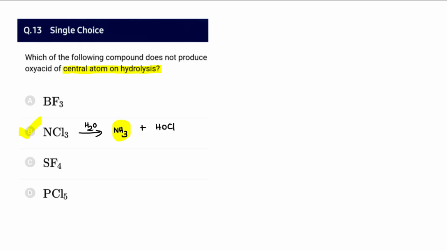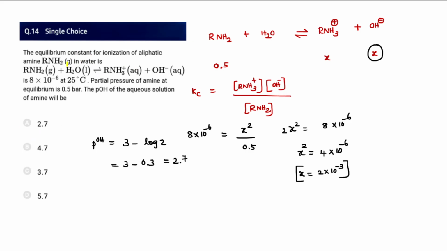is produced. And then 14th question, the equilibrium constant for the reaction is given: RNH2 plus H2O giving rise to RNH3 plus plus OH minus, and the partial pressure of amine at equilibrium is given. Since the states here are gaseous, liquid, aqueous and aqueous, the Kc expression can be written as RNH3 plus times OH minus divided by RNH2. The partial pressure of amine at equilibrium is given as 0.5. We are not sure what the equilibrium concentration of RNH3 plus and OH minus is. Let us take it as X and X here.